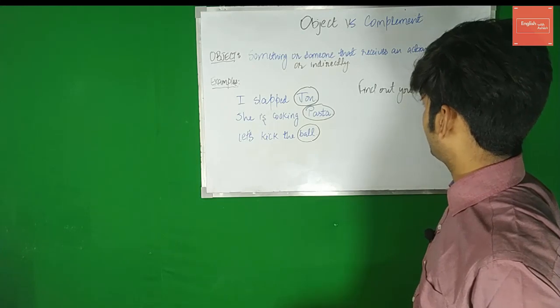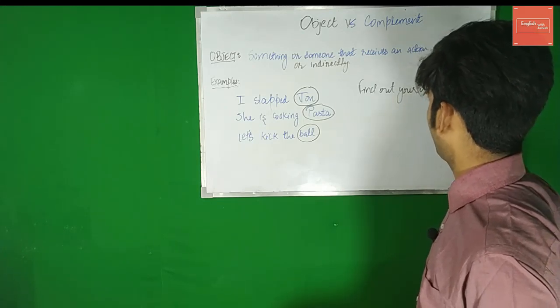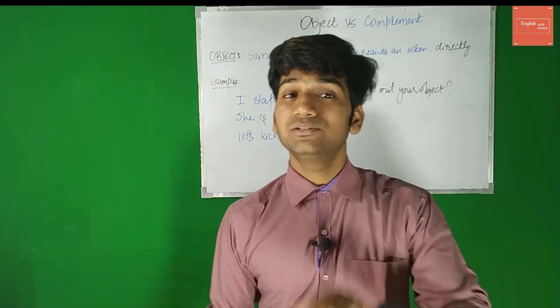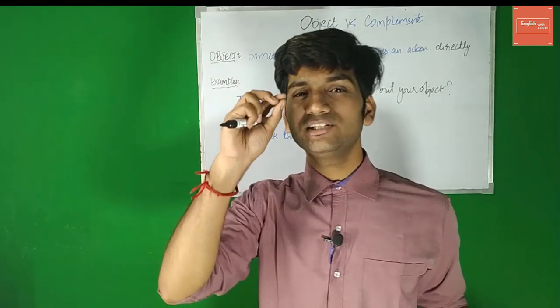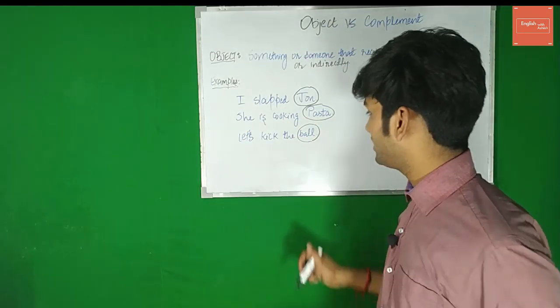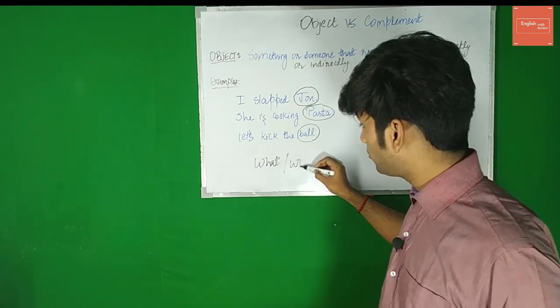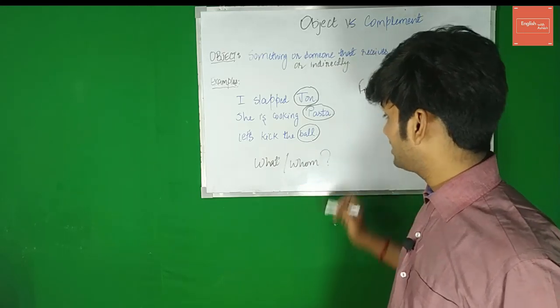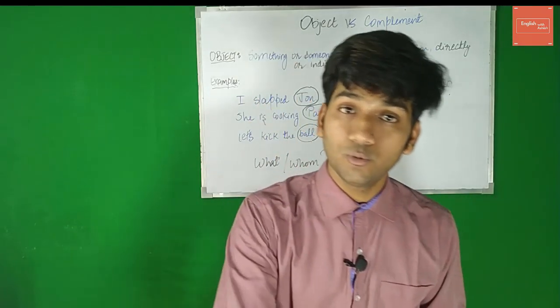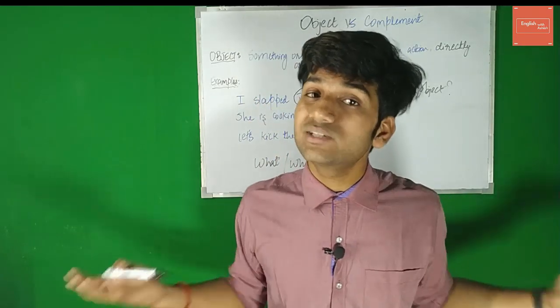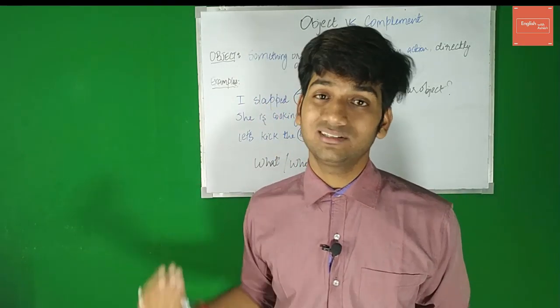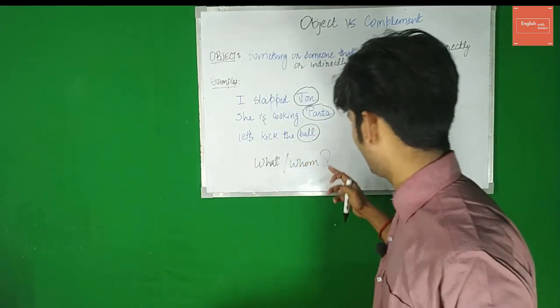One more thing to understand: if you want to find out your object, what are you going to do? You gotta simply do one thing. Only one thing. You gotta ask the question what or whom. If you ask the question what or whom to the verb, whatever you get from asking this question is your object.